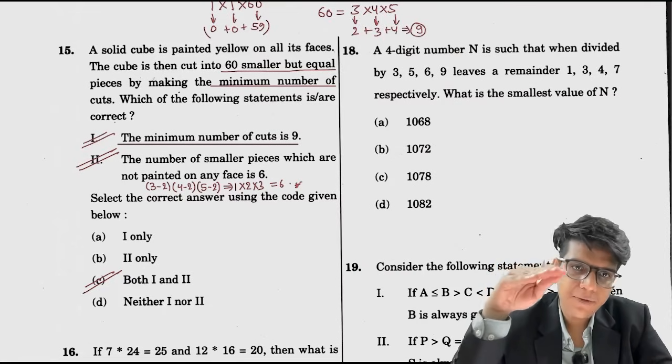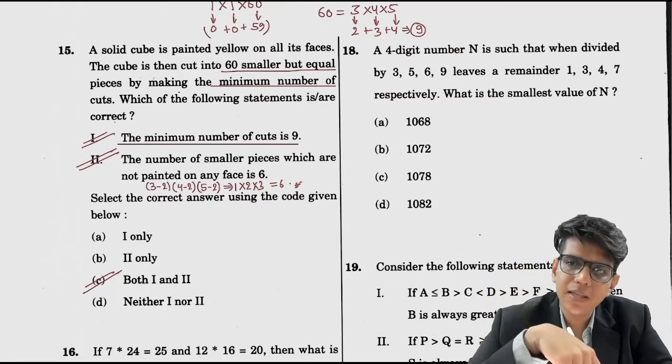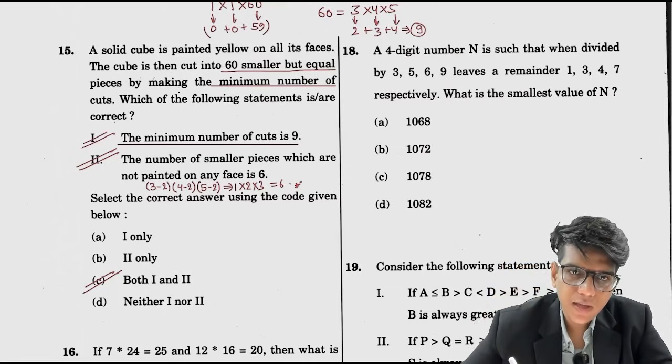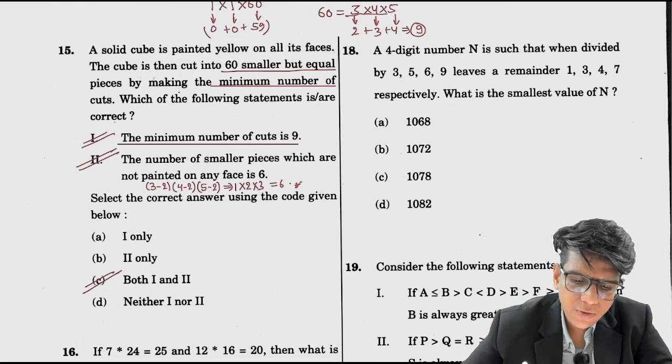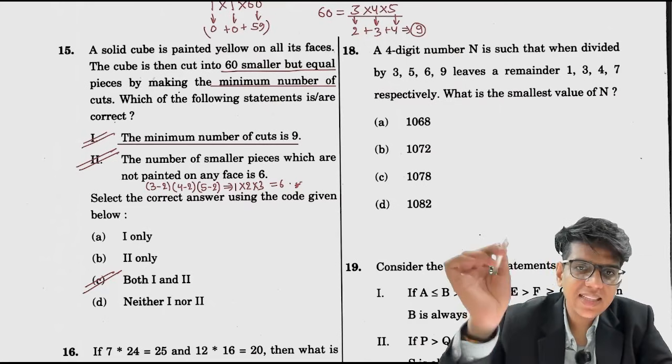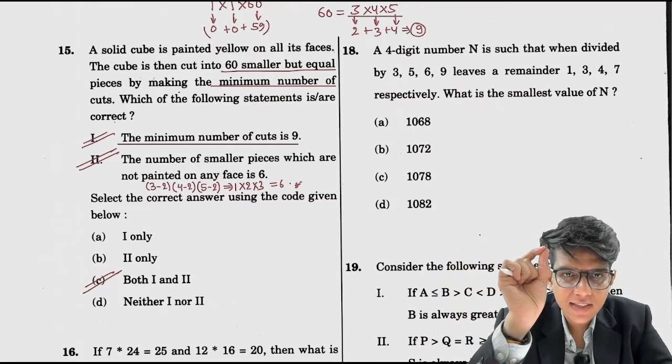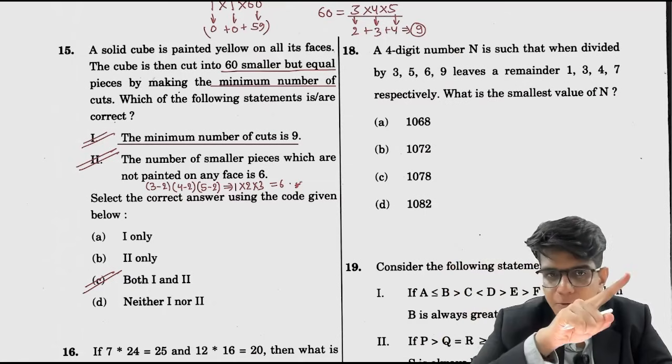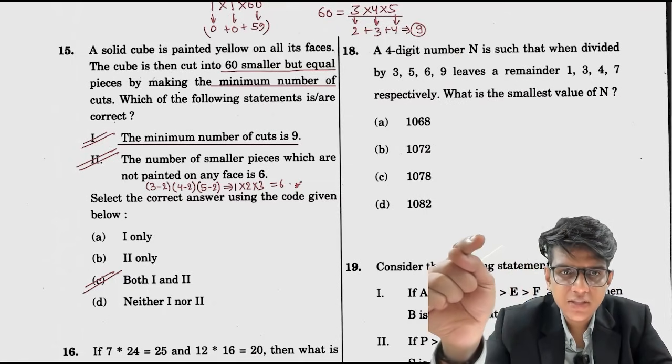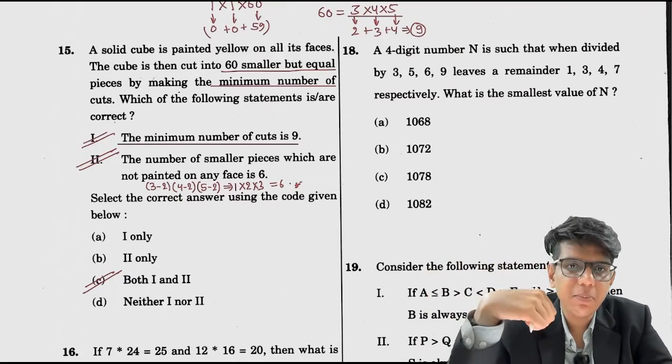So if you don't know how to calculate the number of cuts, I have just told you. है ना? What is the meaning of this 3 into 4 into 5? The 3 edges of a cube meet at one vertex, right? And these 3 edges will have, one edge will have 3 pieces, one edge will have 4 pieces, and the third edge will have 5 pieces.